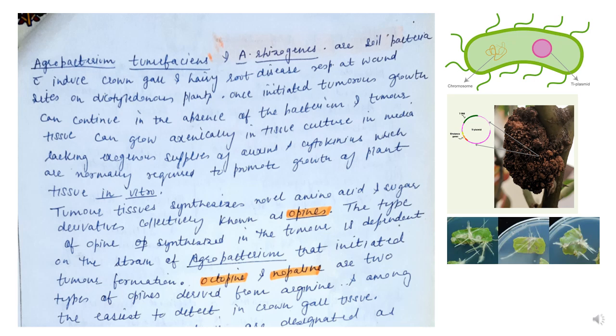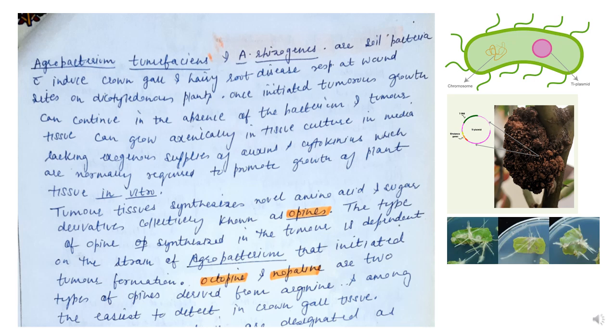Agrobacterium tumefaciens and Agrobacterium rhizogenes are soil bacteria which cause crown gall disease and hairy root disease at wound sites on dicotyledonous plants. Once these tumorous growths are formed, they can continue in the absence of the bacterium, and these tumor tissues can grow without the supplementation of any hormone on tissue culture media.